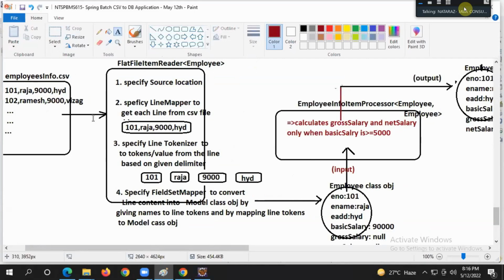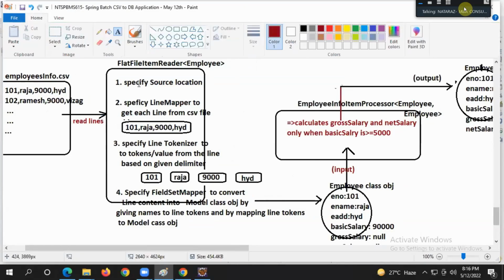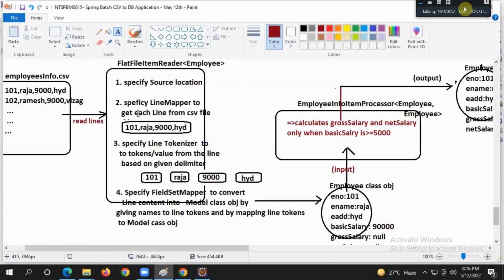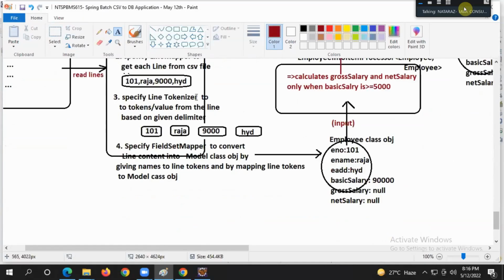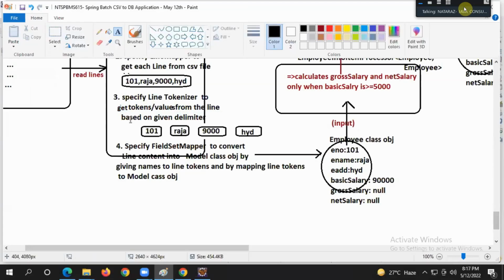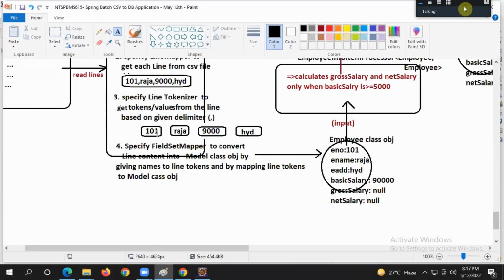Okay, what will it do, guys? Reader: read lines, specify source location. Specify a line mapper to get each line from the CSV. Specify a line tokenizer to get tokens or values from the line based on the given delimiter. Generally, the delimiter we give is a comma. Yes, this is very important.